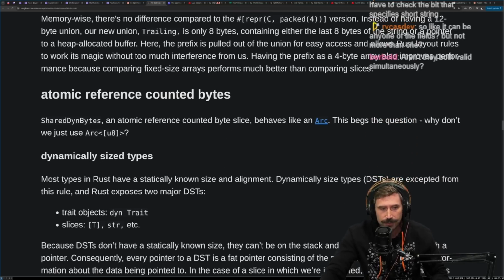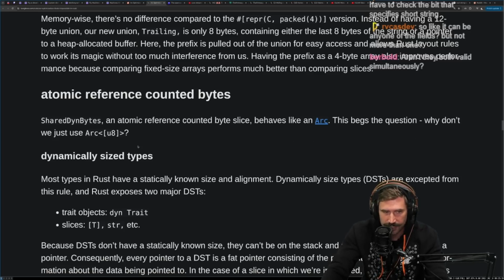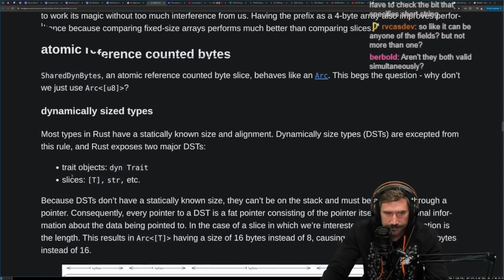Cool. Atomic reference counted bytes. Shared dyn bytes, an atomic reference counted byte slice, behaves like an Arc. This begs the question, why don't we just use Arc<[u8]>?